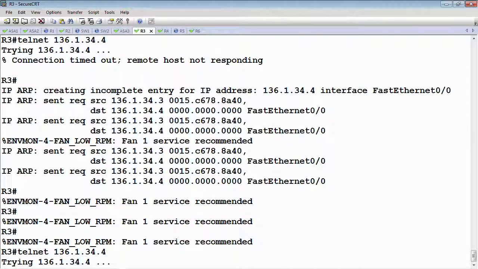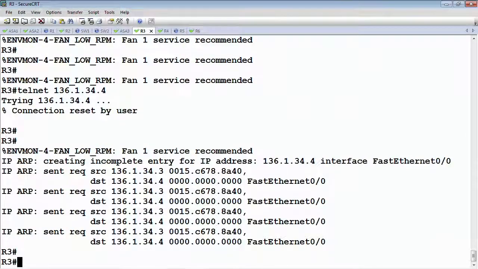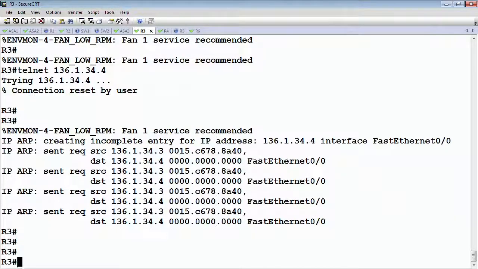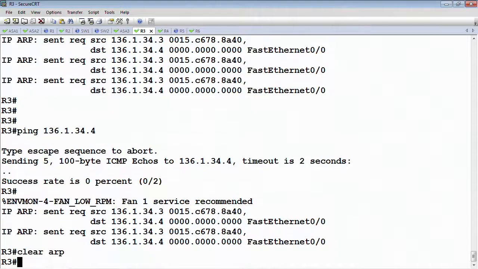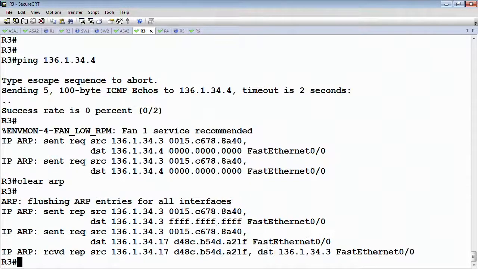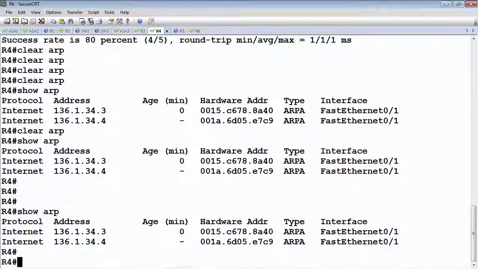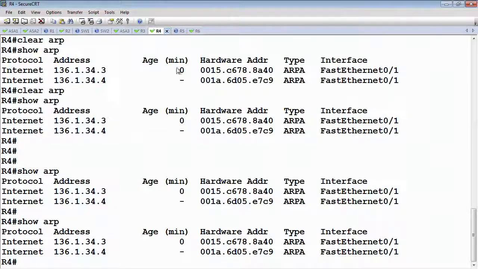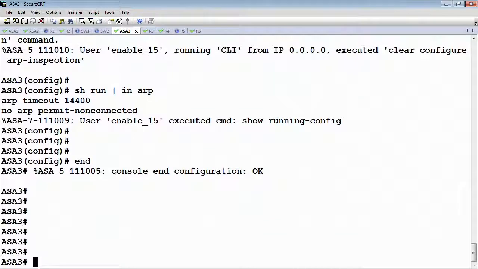And let's see, 3 may need to send the request again. Let's ping 136.1.34.4. And I may actually need to flap the interfaces now.